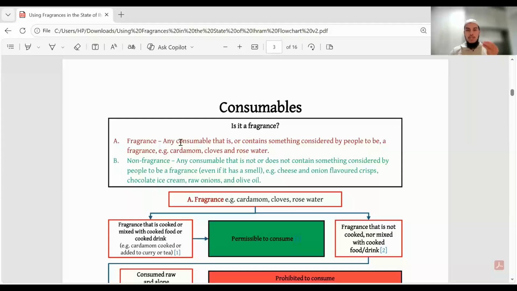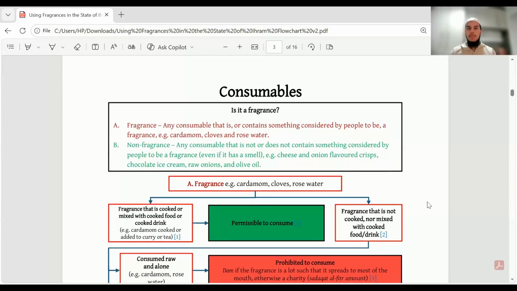So when you have this saffron and you put it into milk, saffron is a fragrance, and so it falls into category A. So again, you go to fragrance, but this time it's not been cooked. Let's imagine the saffron was just put into milk, normal milk, and stirred together, and you drank that. So now in this case, you have a fragrance, but it's not cooked, and nor is it mixed with a cooked food or drink.